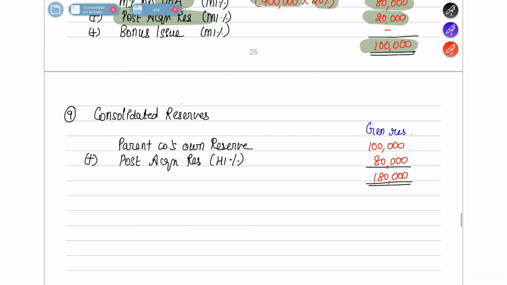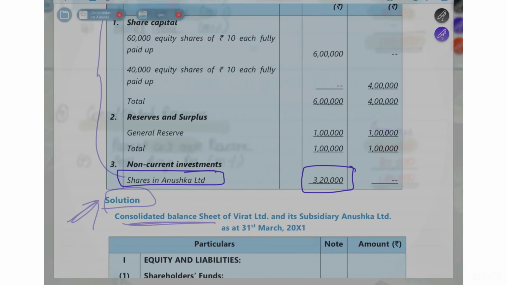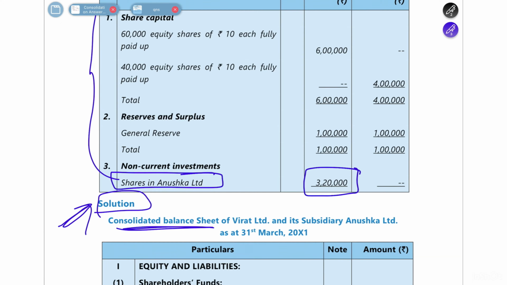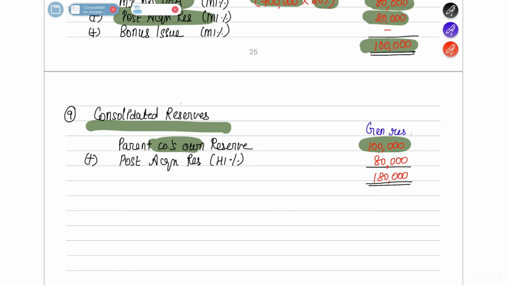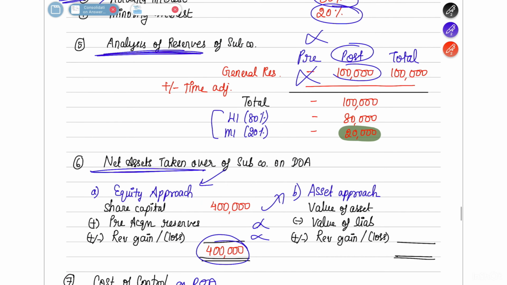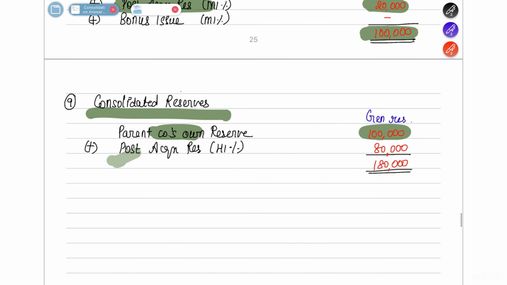Now let's move on to the consolidated reserve. Parent company's own share is 1 lakh rupees, as already mentioned in the question. If you go in the question and see here, parent company share is 1 lakh rupees. Yes, 1 lakh, correct. In the post acquisition reserve, the share of parent company is 80,000. So if you write 80,000 here, total 1 lakh 80,000 is the consolidated reserve.